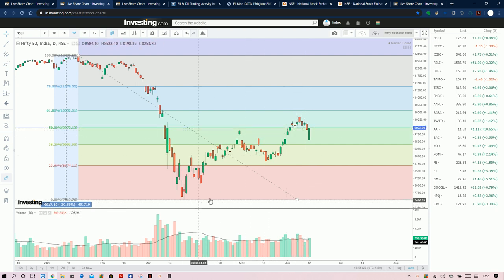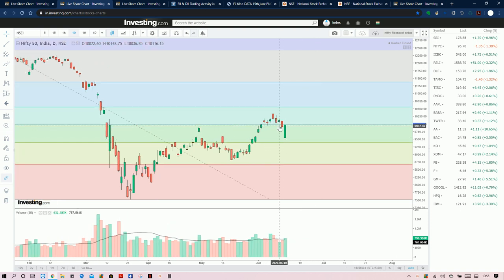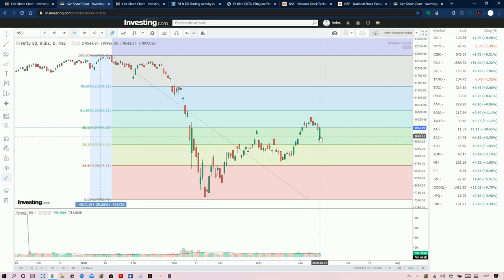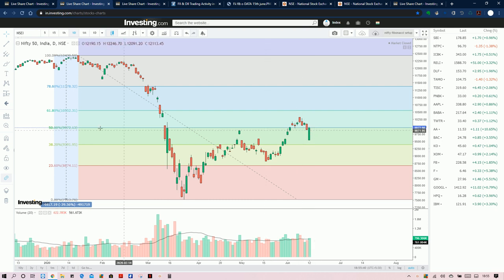From 0% it tried to move above 50%, but could not sustain it. Friday's closing was near this level, 9,972, and it closed at the same level. So Nifty closed exactly at the 50% retracement, and could not sustain the levels above, around the 10,300 level.